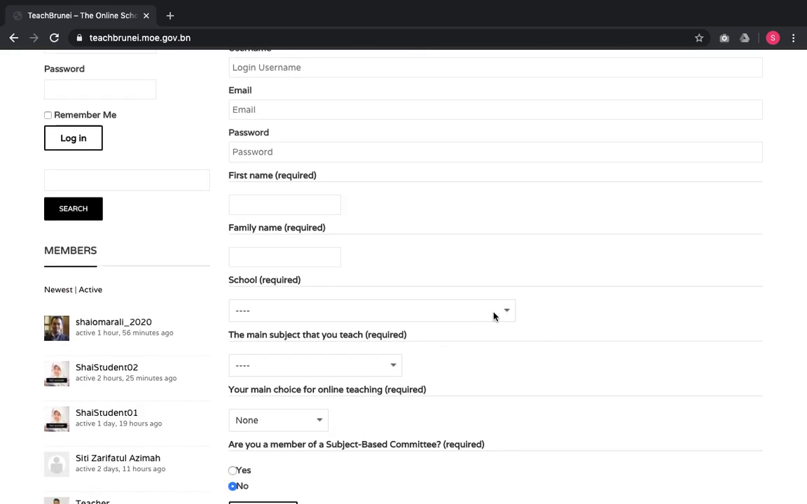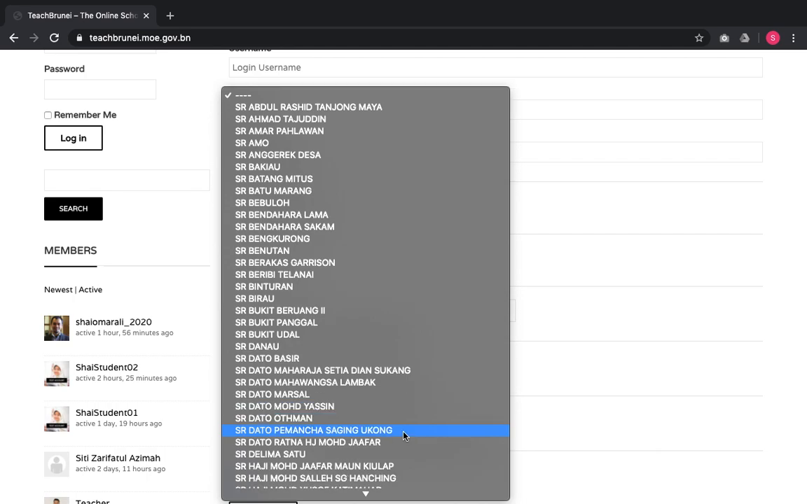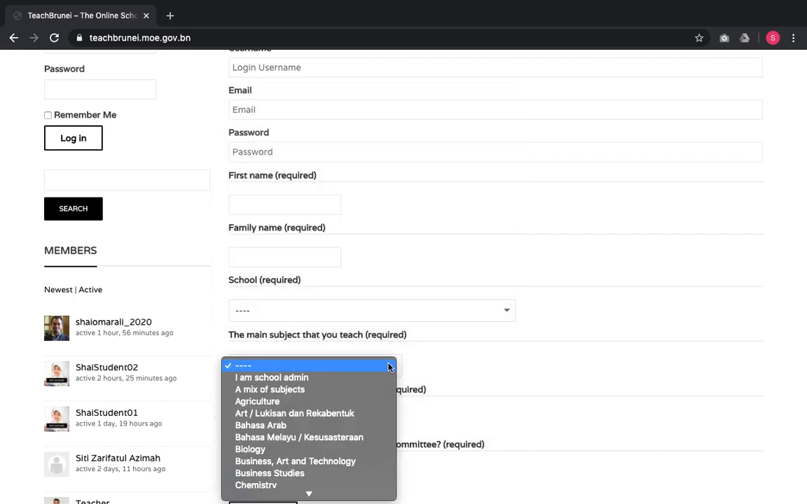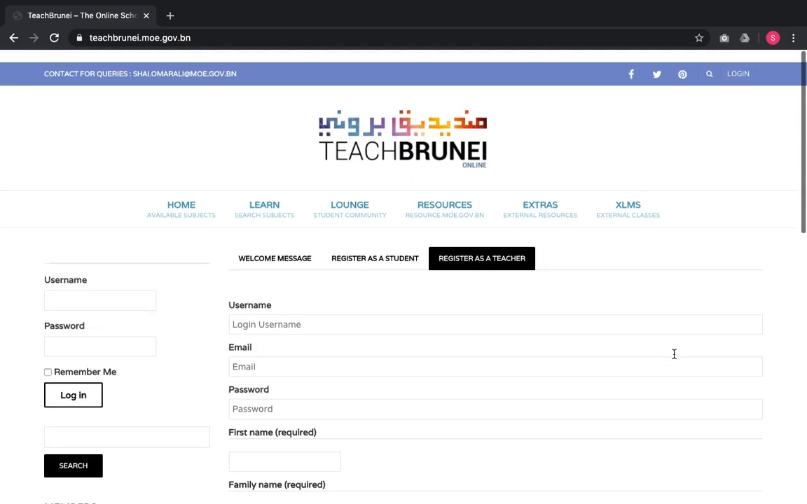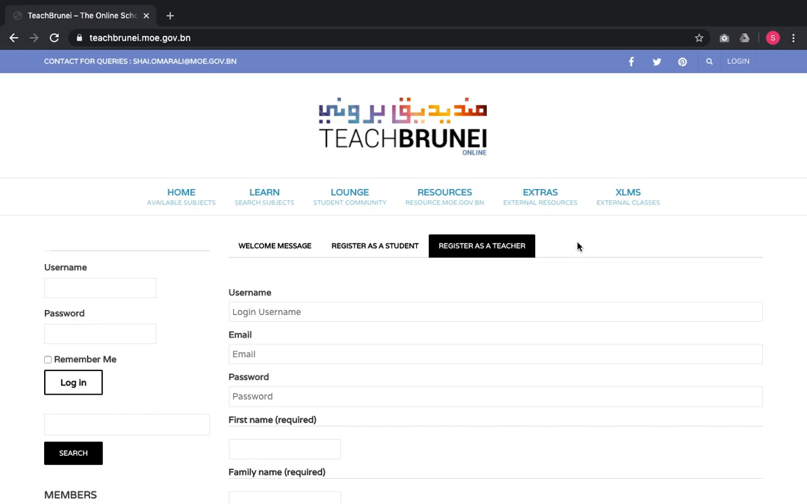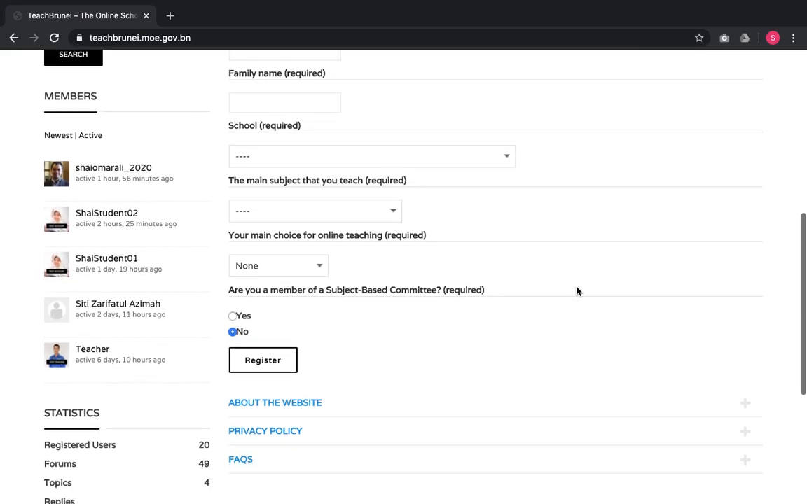Again, they can also represent the school that they are teaching currently and the subjects, or the main subject, that they teach. This also applies to teachers who do not teach in schools, for example, principals, senior masters and deputy principals, who are definitely school admins. There is another hidden registration form here, which is not included in the front page of the website. The registration form is exclusively for officers of the departments of the Ministry of Education to be able to observe and even take part in certain features and functionalities of the TeachBrunei LMS.